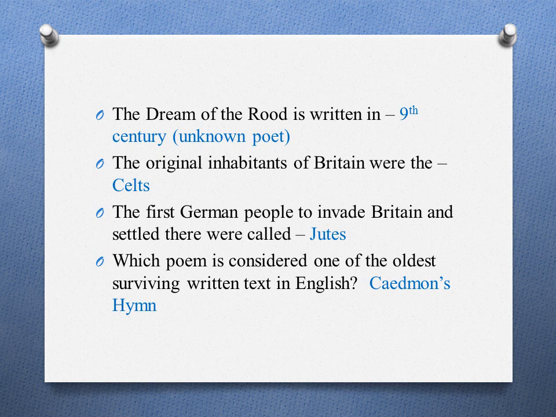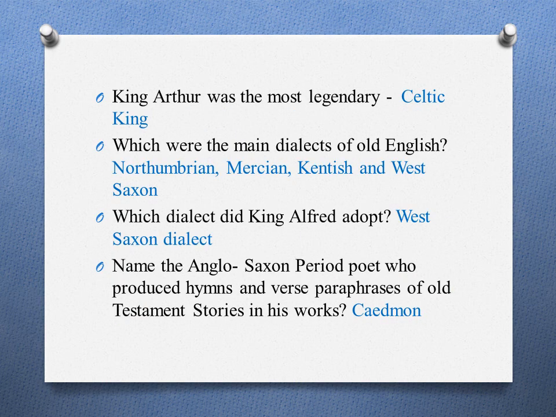The original inhabitants of Britain were the Celts. The first German people to invade Britain and settle there was Jutes. Which poem is considered as one of the oldest surviving written texts in English? That is Caedmon's Hymn. King Arthur was the most legendary Celtic king.